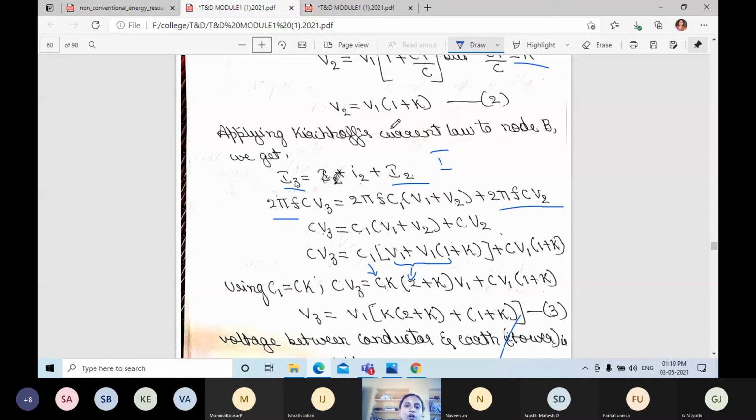We can write it as what we got in the second equation. Can you observe?